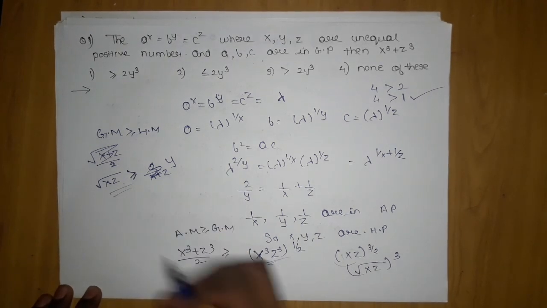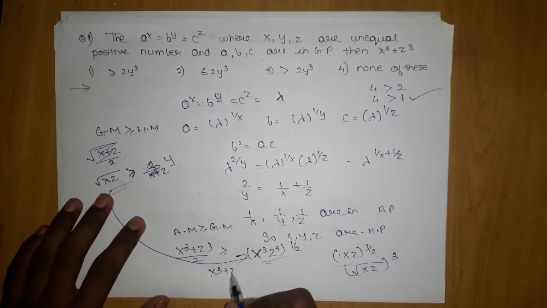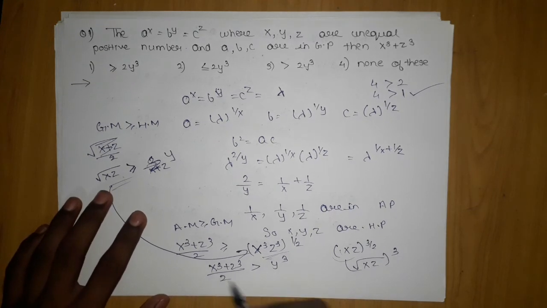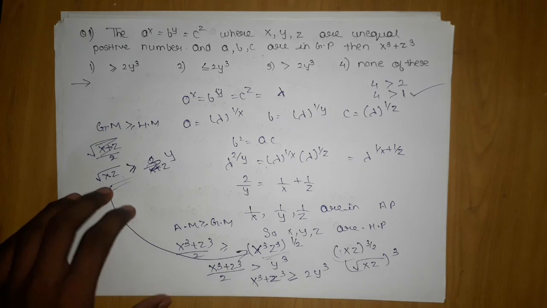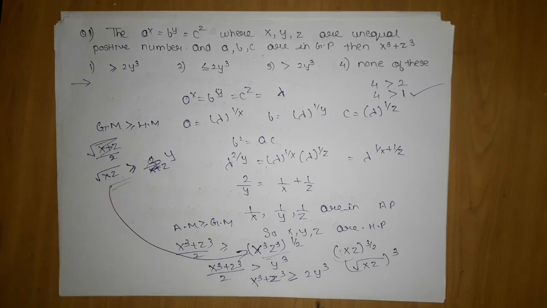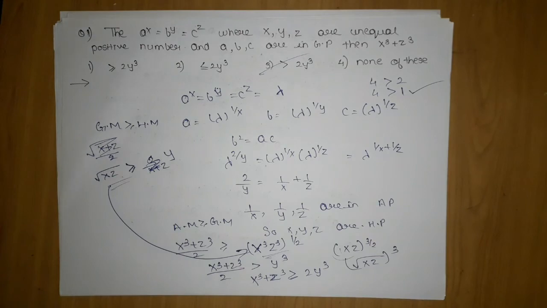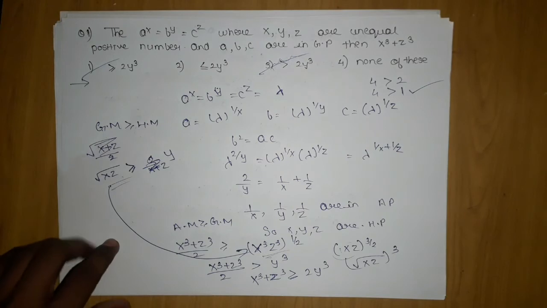Then the moment I substitute this here, what I'm going to get is (x cube plus z cube) upon 2 is y power 3, y cube, and 2 will move across, so we will get the maximum value as 2y cube. Sorry, 2y cube, this is our answer. Now let's move on to the next question.